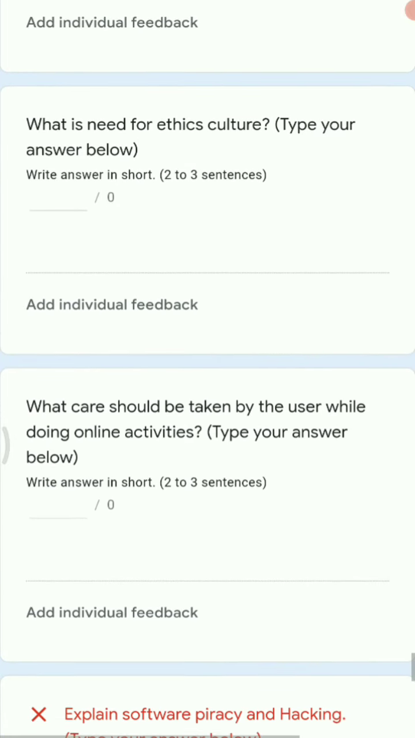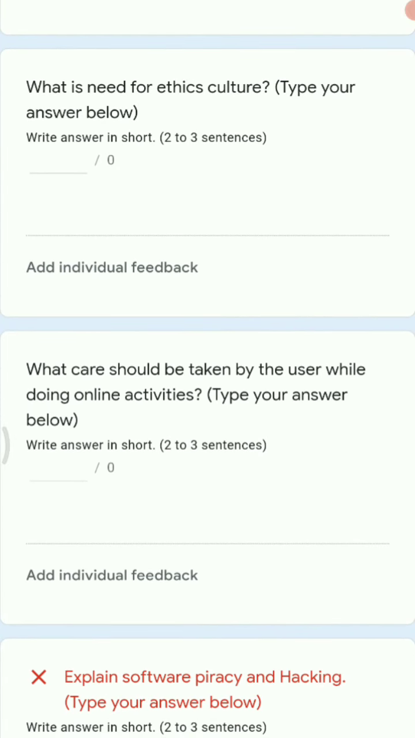What is the need for ethics culture? Ethics means one should understand how to behave, what are the right and wrong things, and the same thing should be followed over the internet. You should not comment anything which may lead to some problem or which may hurt some religion or some human. Such harassing words you should not use. You should follow some net etiquettes whenever you are using the internet or social media. Because of that, ethics culture is very important.